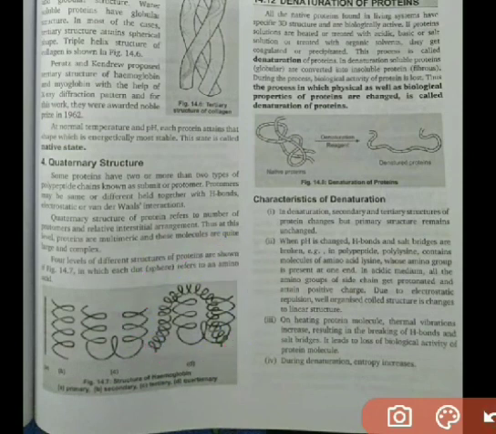So when you have to give the structures of protein, that is the primary structure, secondary structure, tertiary and quaternary, you can give them in this manner. This will be for primary structure, this will be for secondary structure, this will be for tertiary structure, and this will be for quaternary structure.